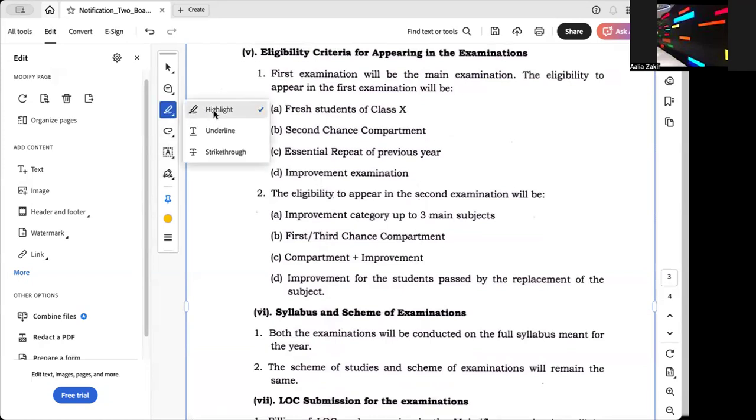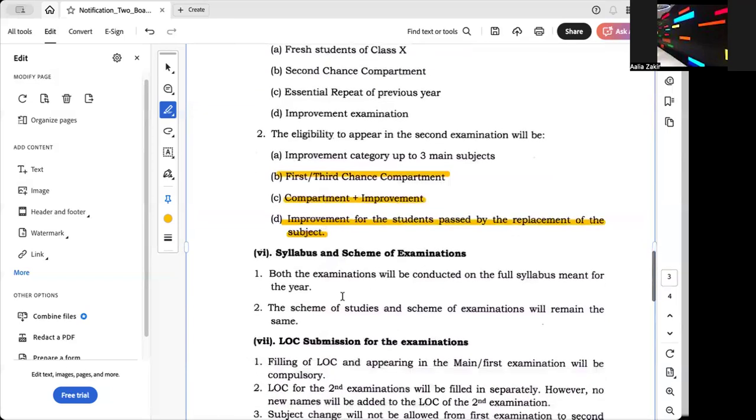And then you will also have the first and third chance compartment. And then you have compartment plus improvement, and improvement for the students passed by replacement of the subject. So all of these options are there.